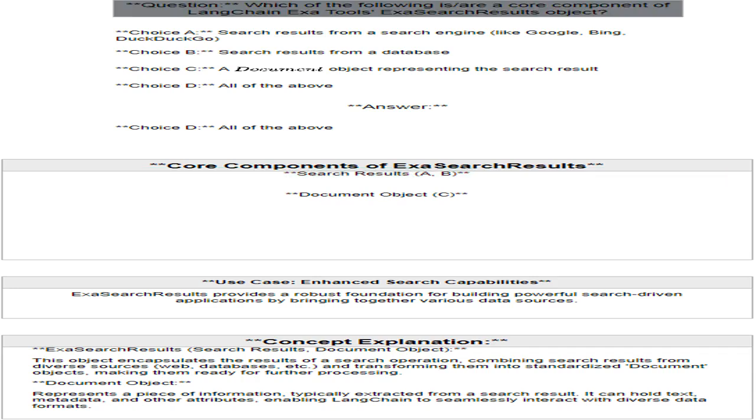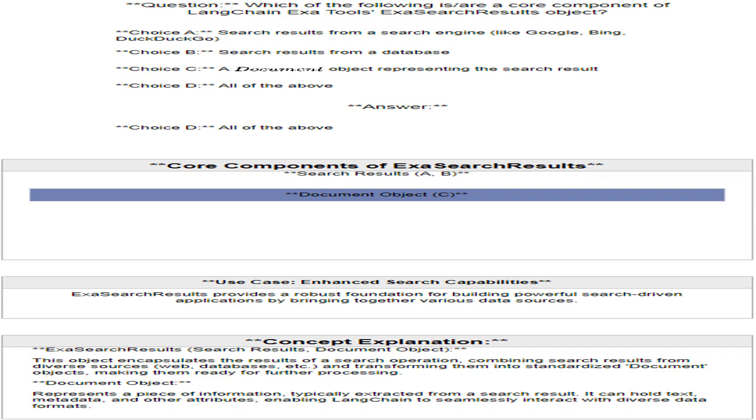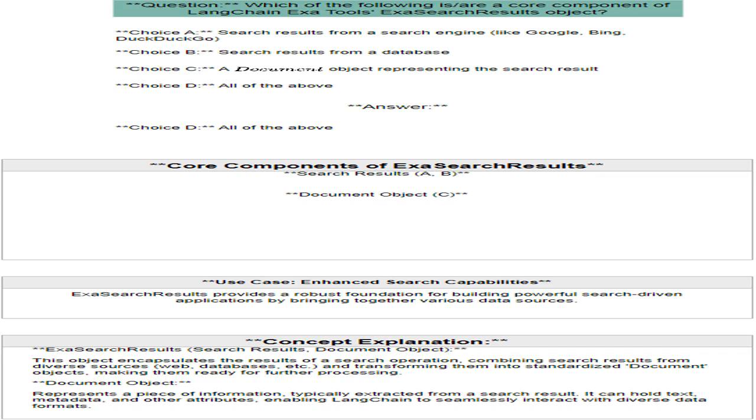ExaSearch results. Part of a core component of ExaSearch results, contributing raw search data. Document object. A standardized representation of information extracted from search results. Encapsulates text, metadata, and other attributes, enabling seamless interaction with diverse data formats. ExaSearch results. Part of a core component of ExaSearch results, providing standardized information from search results.